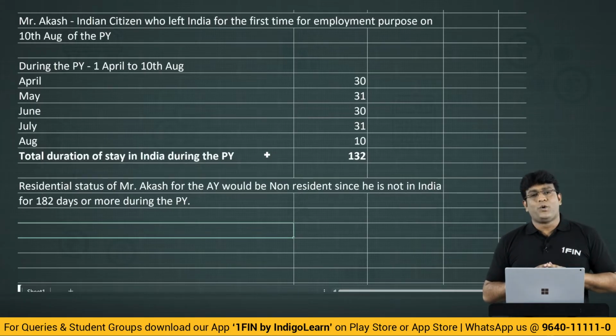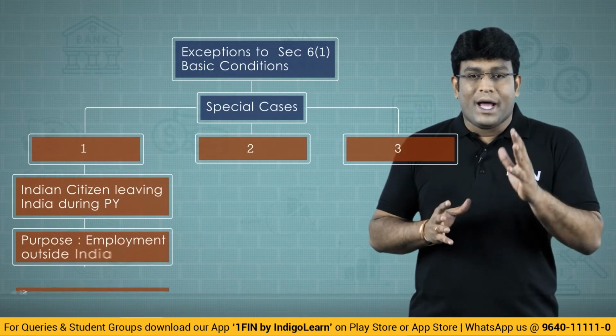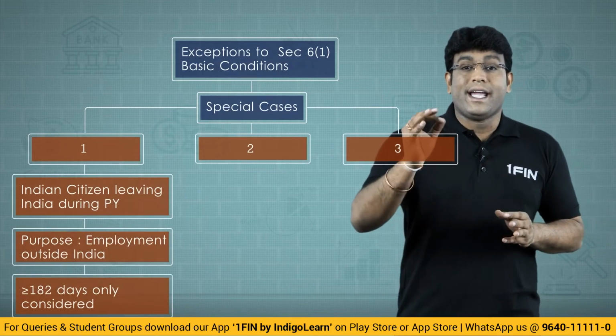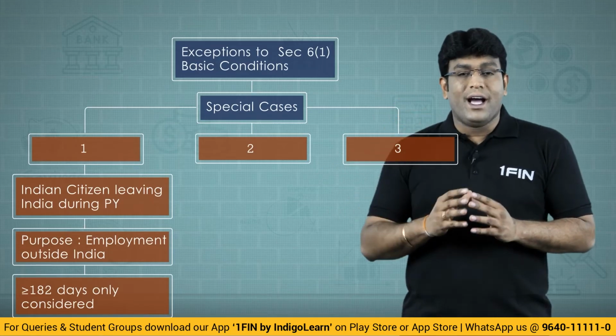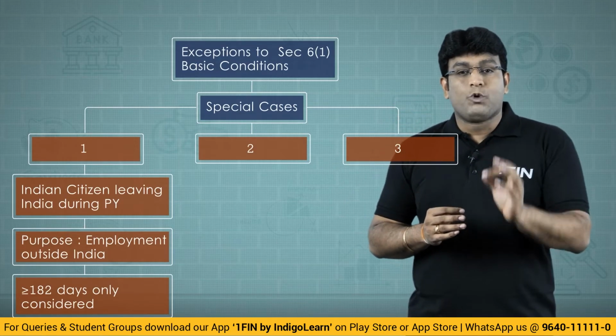A very interesting question so that you get clear-cut clarity of thoughts. Let's proceed next. Friends, we are done with the discussion about the first interesting exception where only the first basic condition will apply. And what is the first point we discussed? Indian citizen leaving India during the previous year for the purpose of employment outside India.